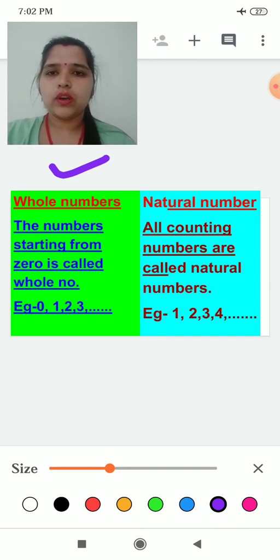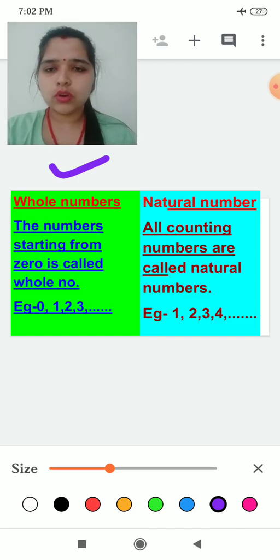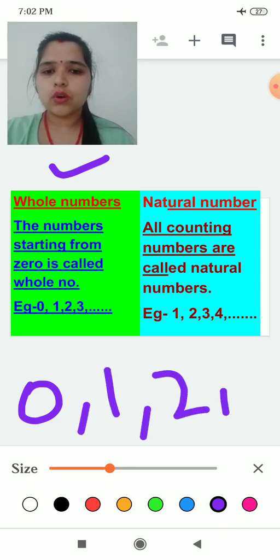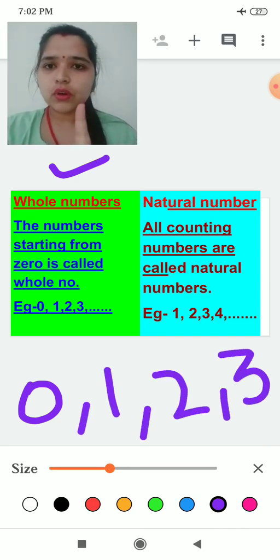If somebody asks you what are whole numbers, you can say the numbers starting from 0. There is no end of the numbers; they are infinite.